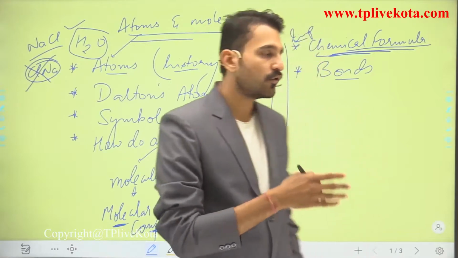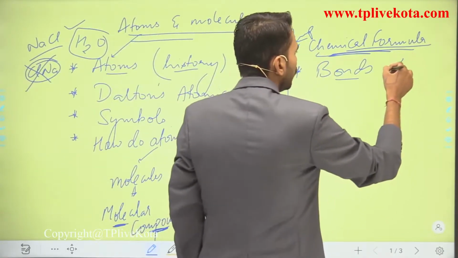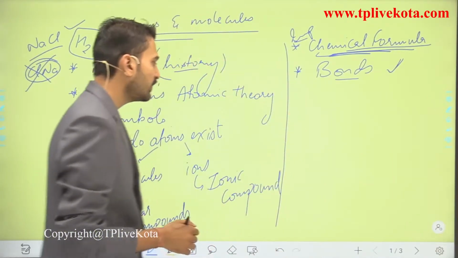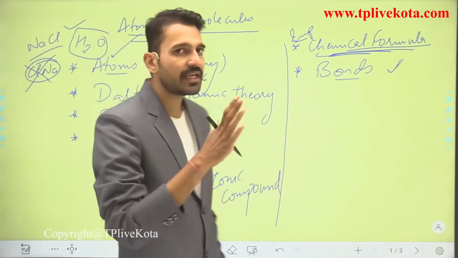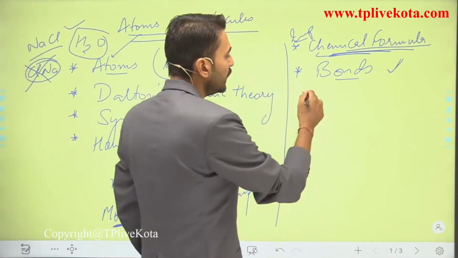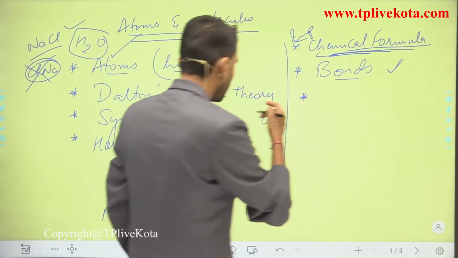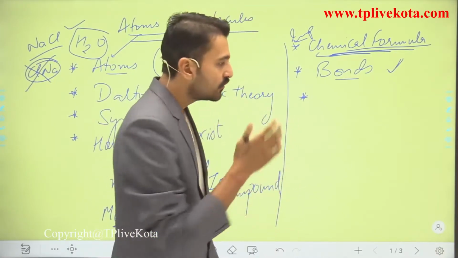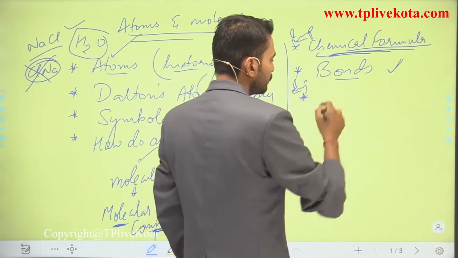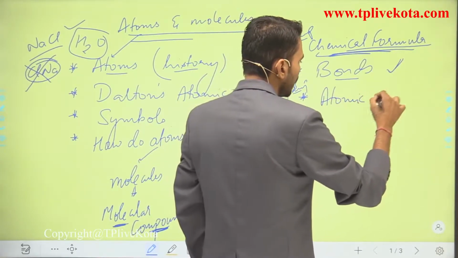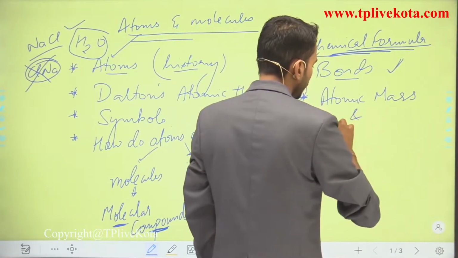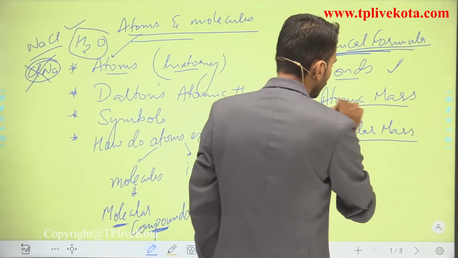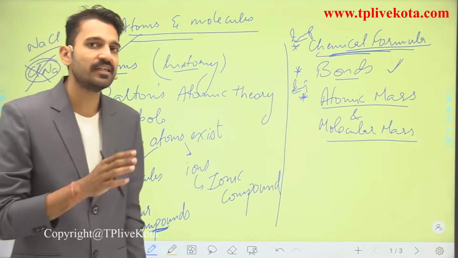For that we are going to understand what is the meaning of bonds and what are the different kinds of bonds present between the atoms. After that, students, after making your concepts strong, we are going to move into the atoms and the molecules that we have seen here. Atoms and molecules must be having some kind of masses. So here the very important part is the atomic mass and molecular mass.